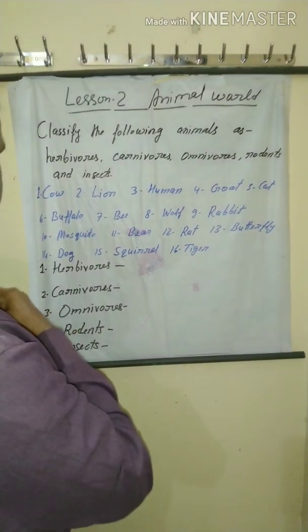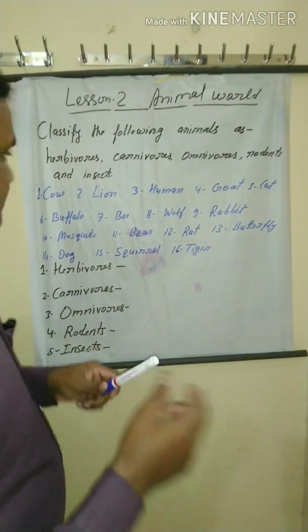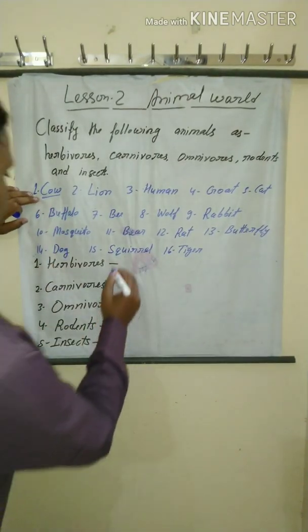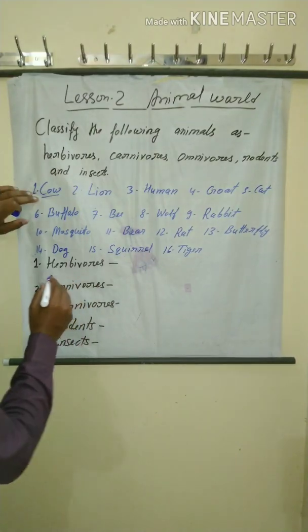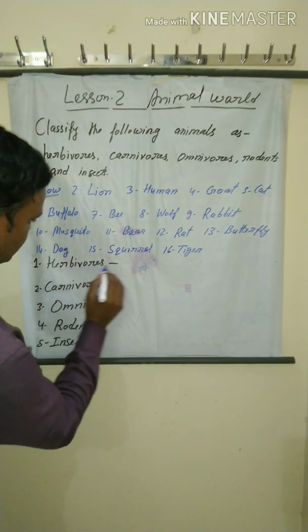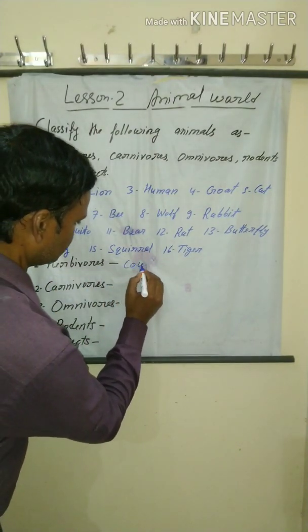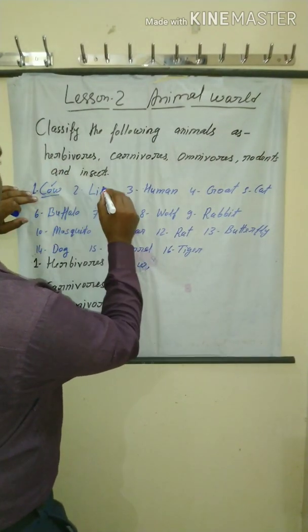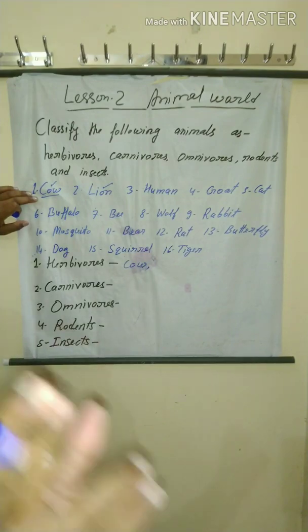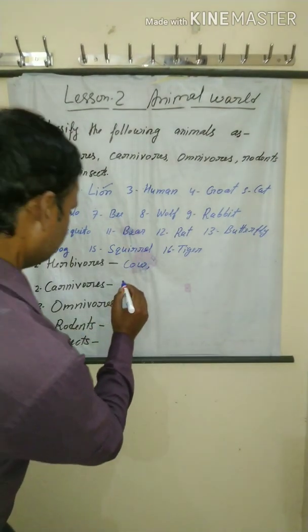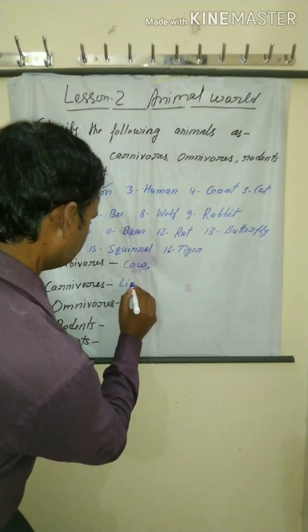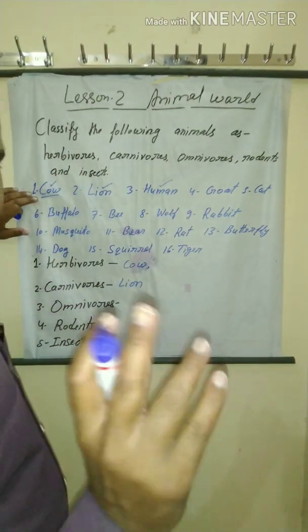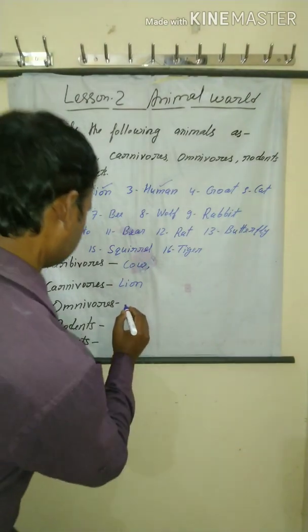So here, one by one, classify. First, cow. Cow is a herbivorous animal. So write cow in the category of herbivorous. Next, lion. You know that lion is a carnivorous animal. Here write lion. Then human. You know that human is an omnivorous animal.